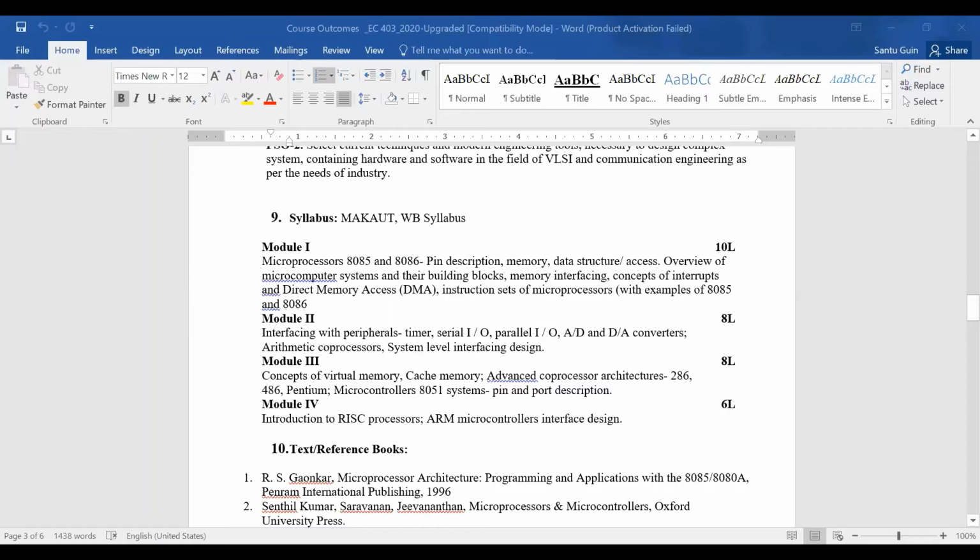So before going to discuss any subject, I think it is better to understand the course objective of that subject. You must be familiar with the course objective as well as the course outcomes. Okay. So is it visible to everyone? Yes, sir. Visible. Okay. So this is the syllabus of your microprocessor and microcontroller.